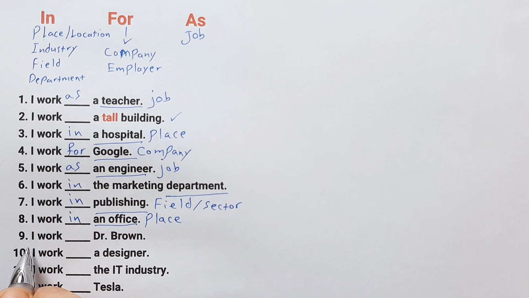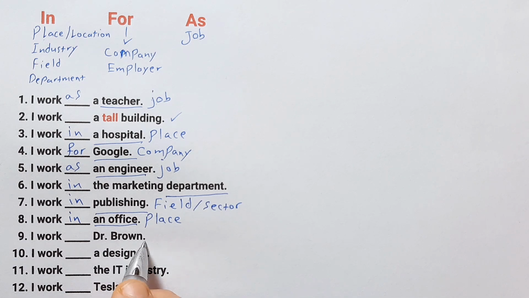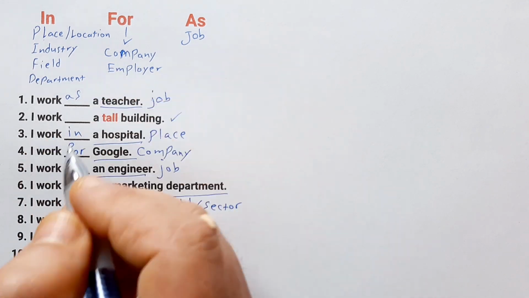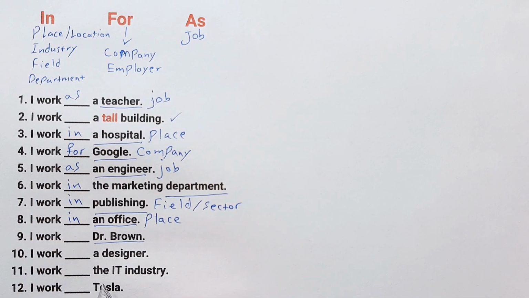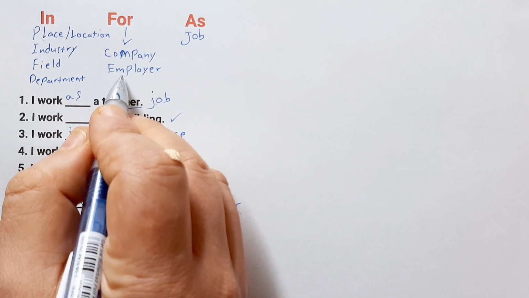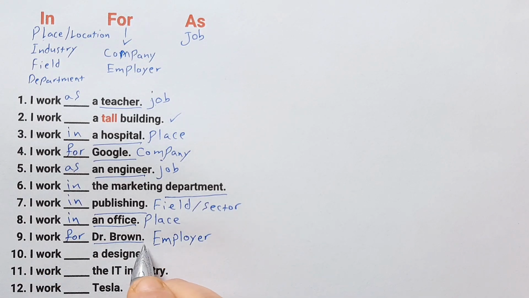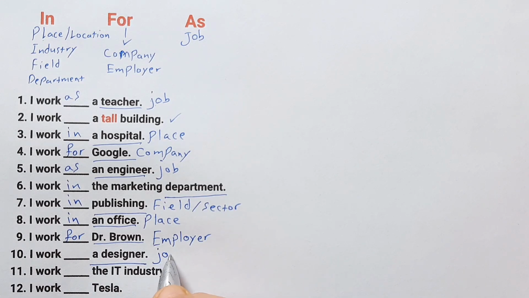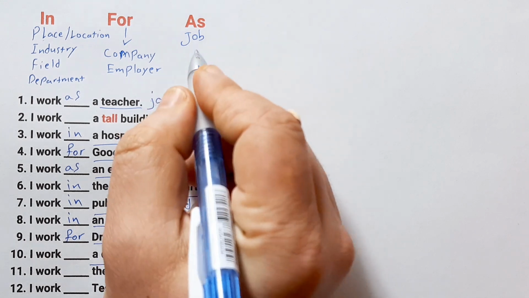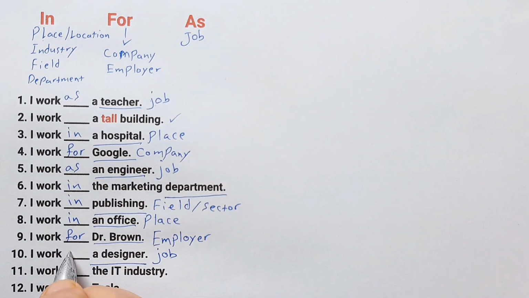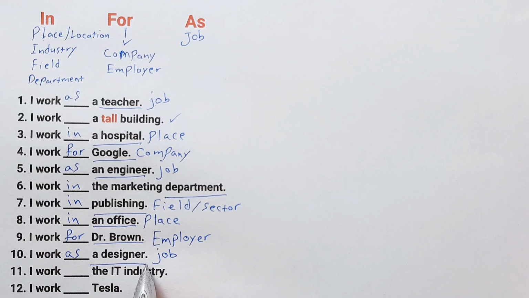Number 9, I work blank Dr. Brown. What is it? Is it a company, job, industry, or employer? Dr. Brown is the name of employer. And we said for the name of employer we use for. I work for Dr. Brown. Number 10, I work blank a designer. Here again we have the name of the job. Designer is a job. So the correct answer is as. We say, I work as a designer.